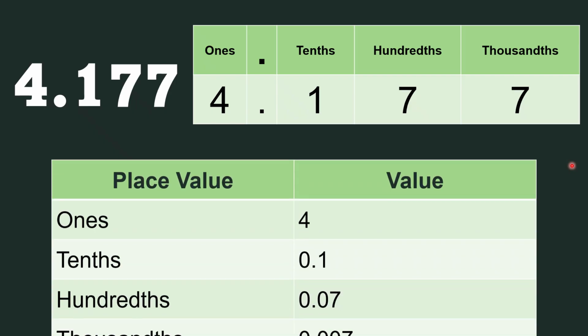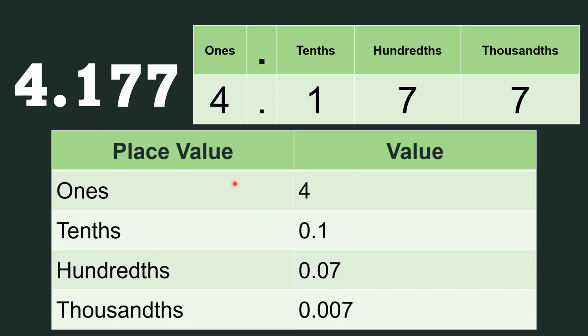In the place value and value chart, ones, yes, we include here the 4 because it is non-zero. So we have the ones, that is 4, the tenths, that is 1, 1 decimal place, hundredths, that's the 7, 2 decimal places, and the thousandths, that is the other 7 in 3 decimal places.